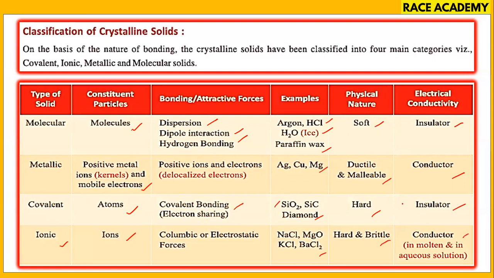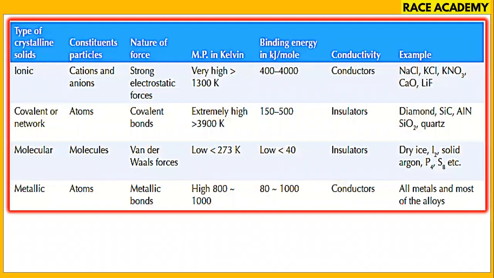These are the different types of crystalline solids classified on the basis of their forces of attraction. Now this can be observed with the bond energies. For ionic solids, the bond energy between cation and anion is 400 to 4000 kilojoules per mole. Melting points are high, around 1300 Kelvin. They are conductors in molten state. Sodium chloride, KCl, and CaF2 are the examples.